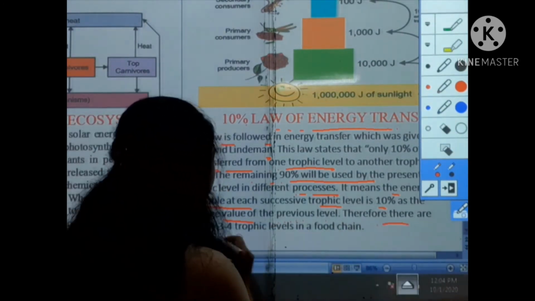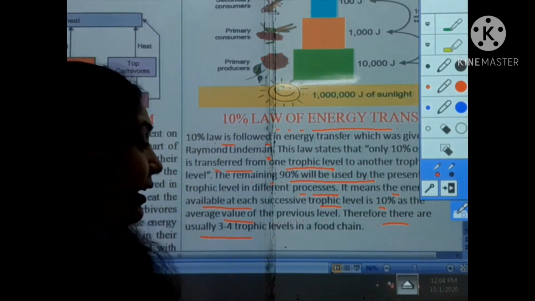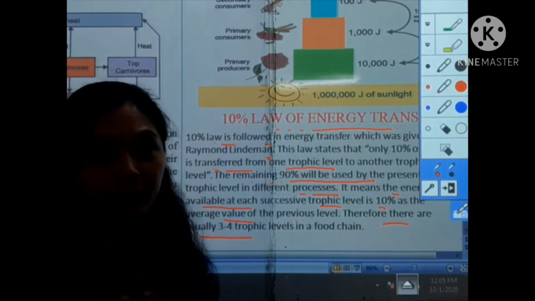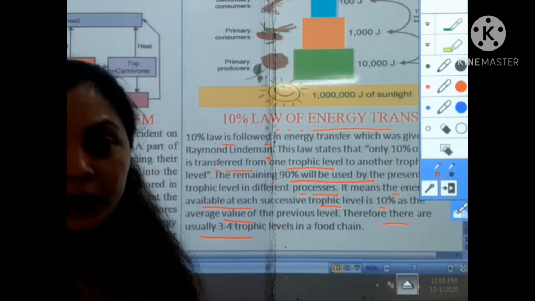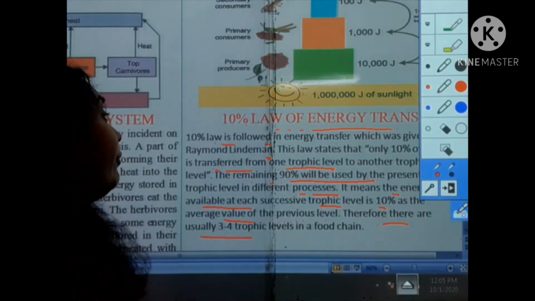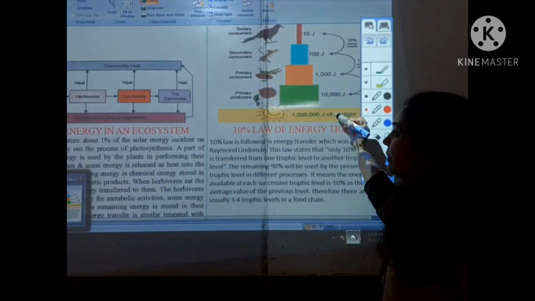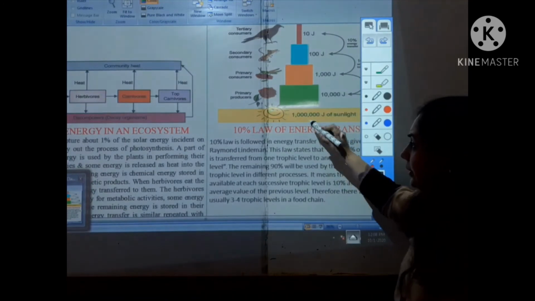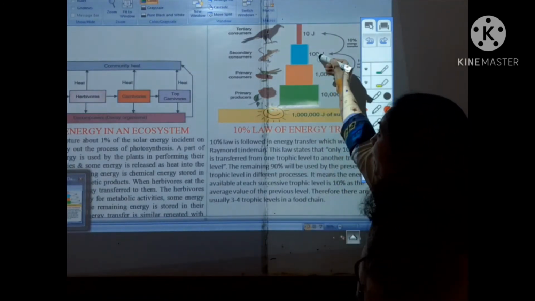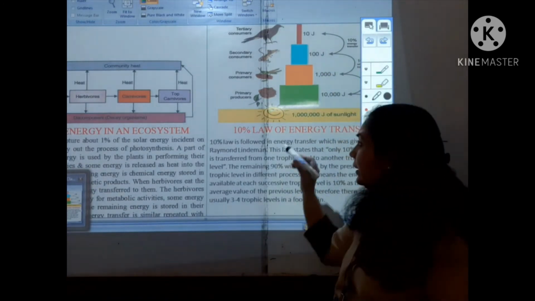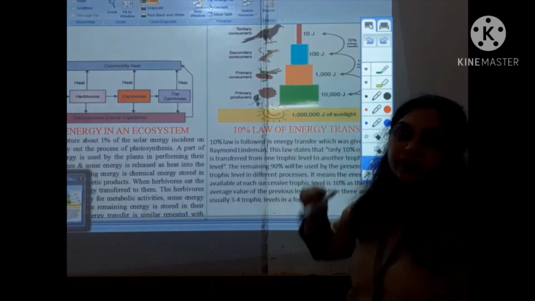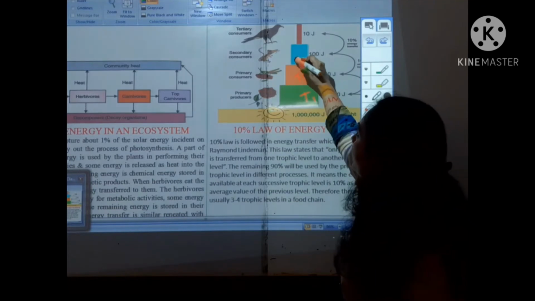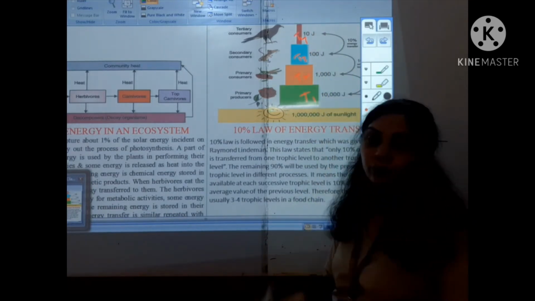Therefore there are usually 3 or 4 trophic levels in the food chain. Students, you are looking at the pyramid, which depicts the 10% flow of energy. I am giving an example of the 10% flow, the transfer of energy. Here you are looking at the different trophic levels depicted: this is the T1 trophic level, this is T2, T3, and this is the T4 trophic level.